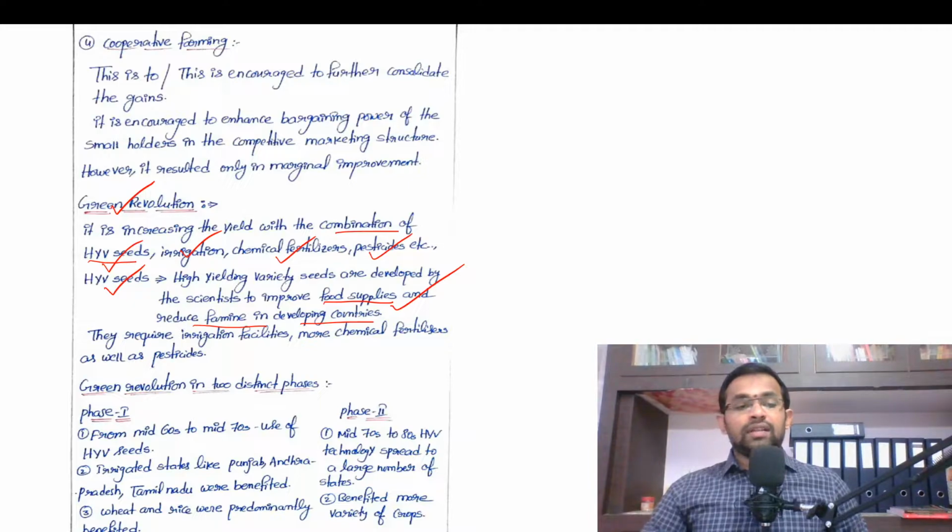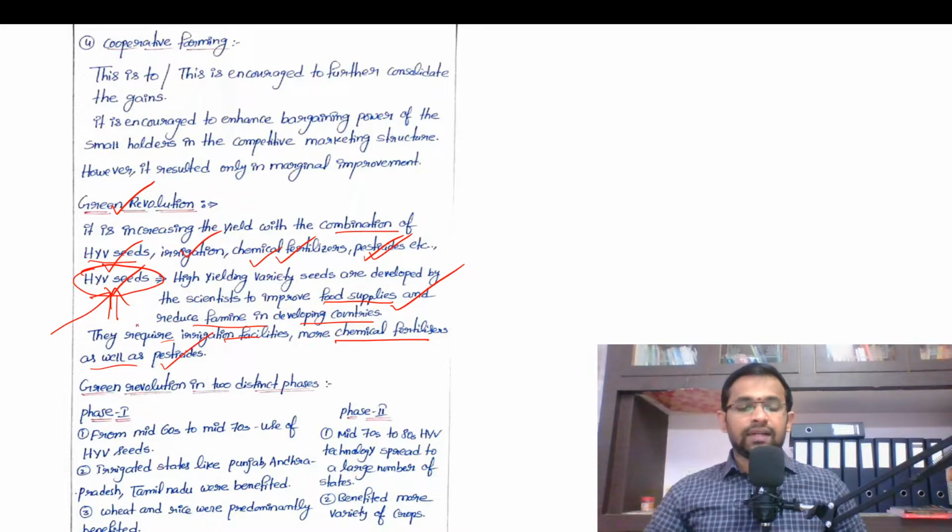Then these high yielding variety seeds demand irrigation facilities, chemical fertilizers and pesticides, meaning this Green Revolution is capital intensive. The farmers need more capital in order to cultivate these high yielding variety seeds.